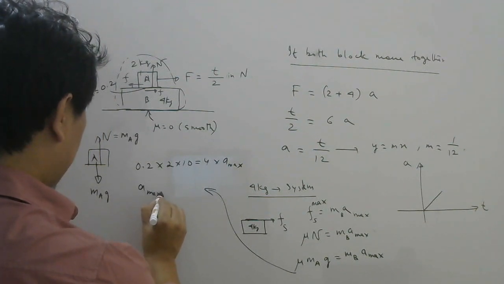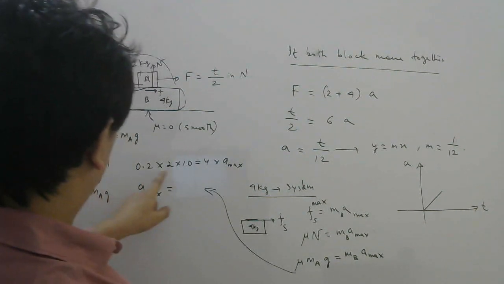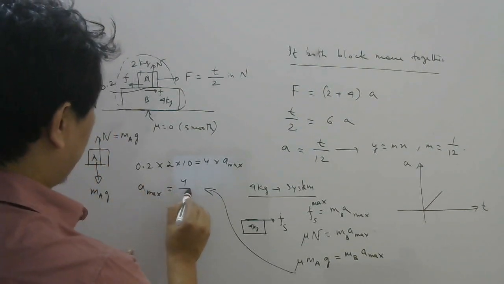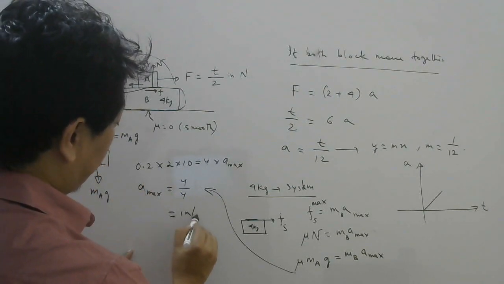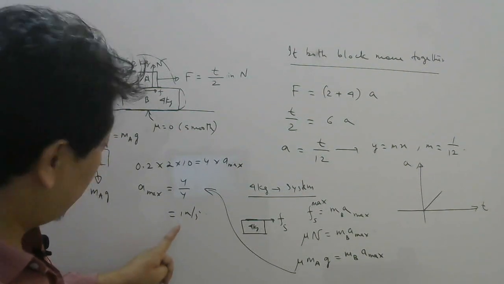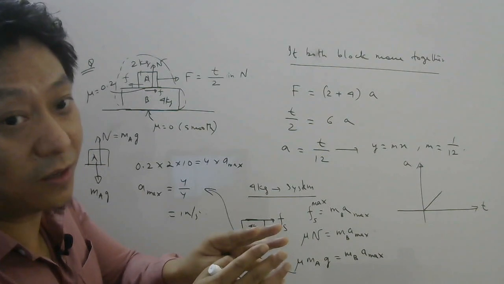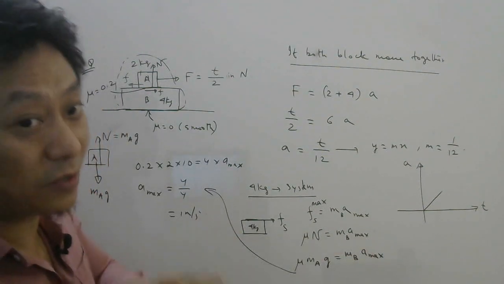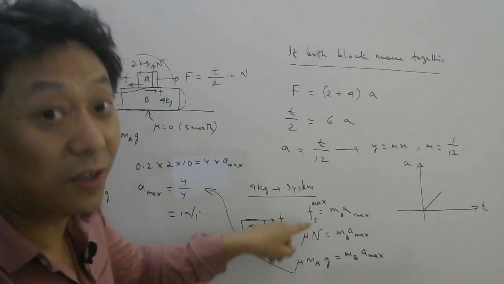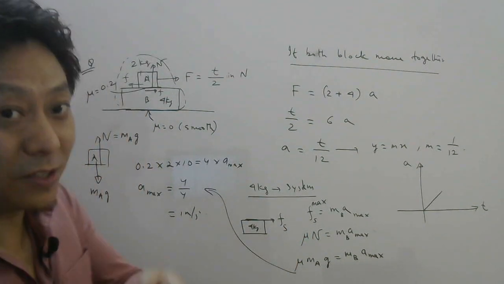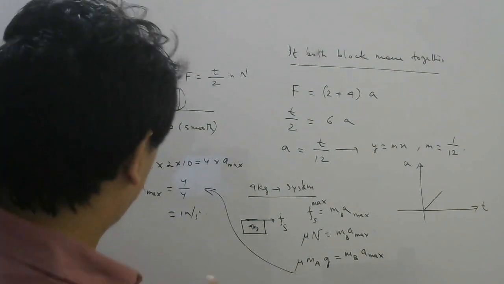So A max will be equal to 2 into 0.2, 0.4, into 10, 4, so 4 by 4, which is 1. So when your A is up to 1, the bodies will move together. Once your acceleration goes beyond 1, slipping will start because friction will no longer be able to provide more than this maximum static friction. Then the friction which comes will be kinetic friction.